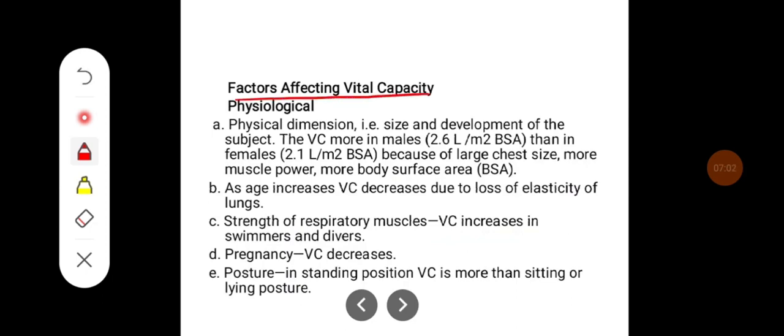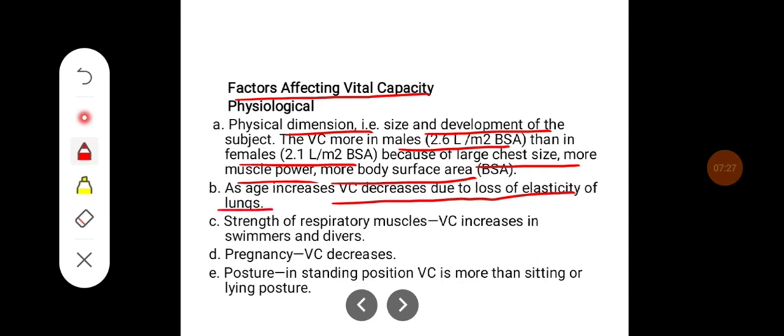Factors affecting vital capacity. Some of the physiological factors like physical dimensions, that is the size and the development of the subject. The vital capacity is more in males than the females because of the large chest size and more muscular power and more body surface area. As age increases, vital capacity decreases due to the loss of elasticity of the lung. It also depends on the strength of respiratory muscles. The vital capacity is high in swimmers and divers.